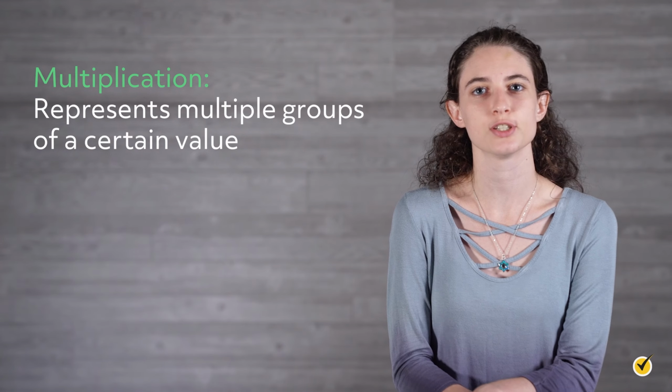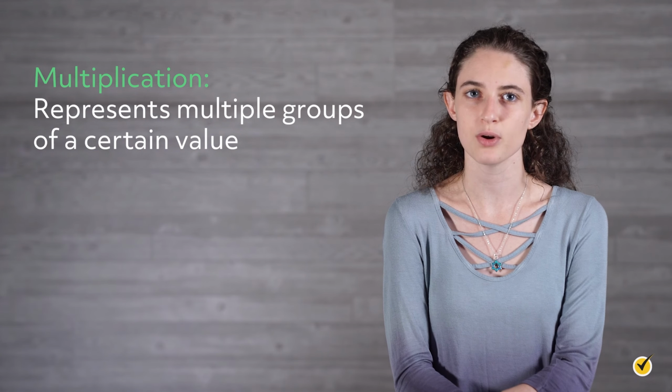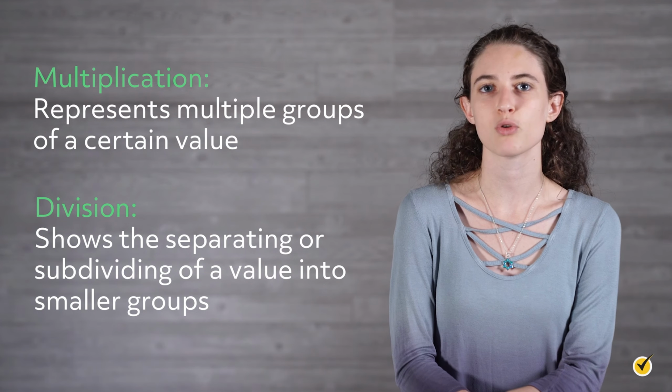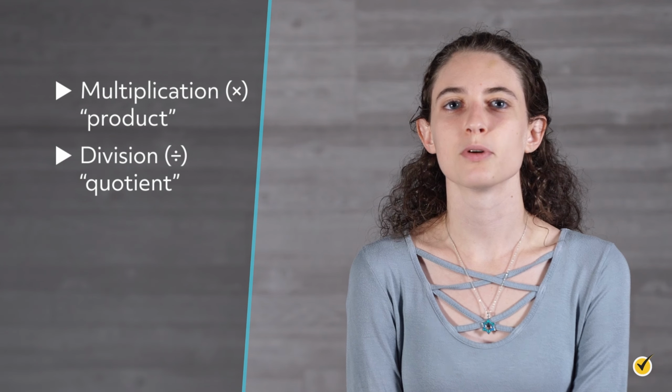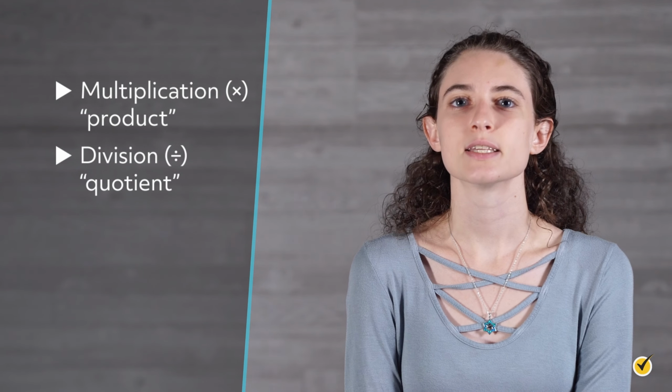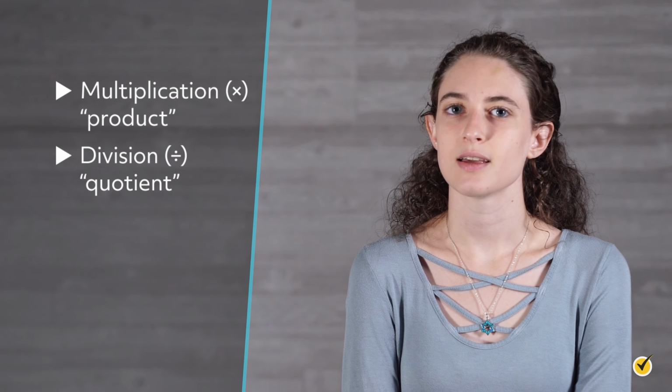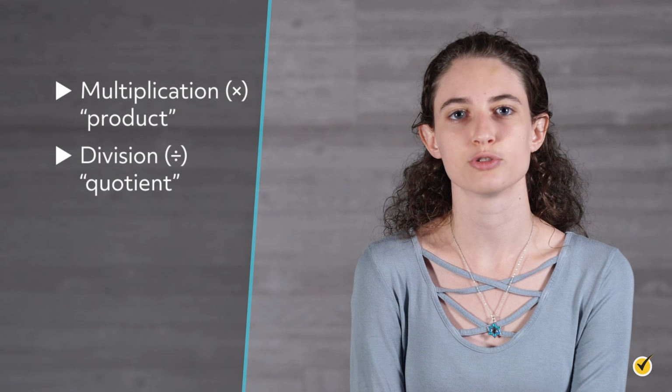Let's discuss multiplication together with division, as we did for addition and subtraction. Multiplication and division are similar to addition and subtraction in that they perform opposite functions. The function of multiplication is to represent multiple groups of a certain value, whereas division is designed to show the separating or subdividing of a value into smaller groups. As a reminder, the symbol we use for multiplication is a times sign. The answer to a multiplication problem is called the product. The symbol we use for division is a division sign, and the answer to a division problem is called the quotient.